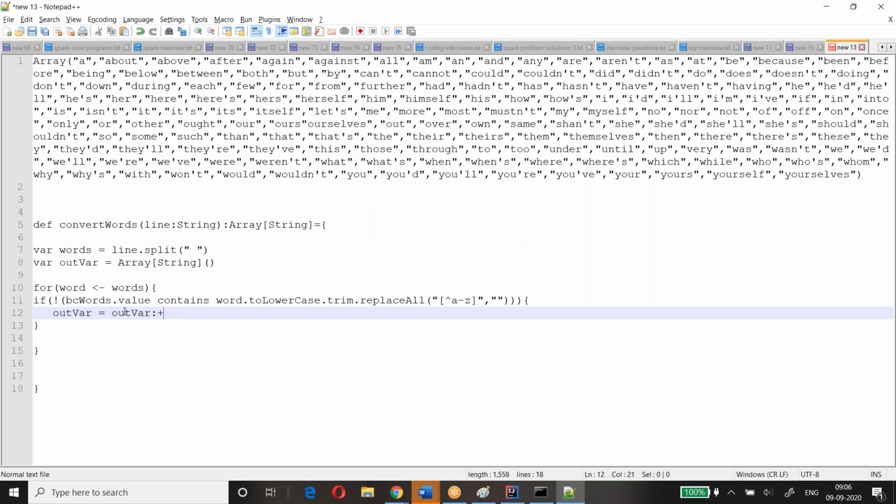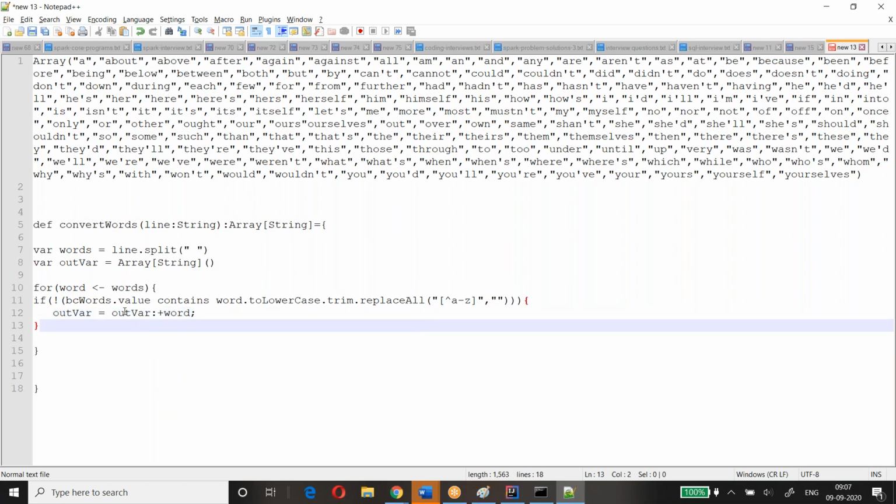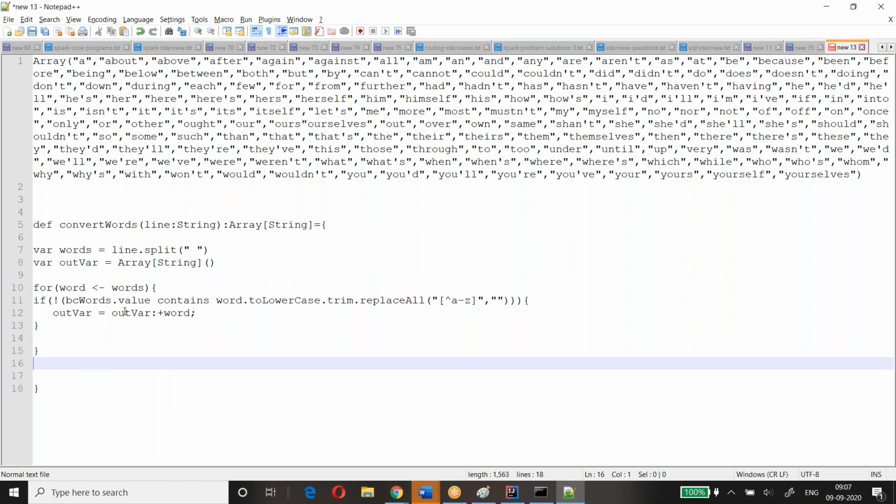So this is how we'll add the elements. Then out of the loop it should return outvar.